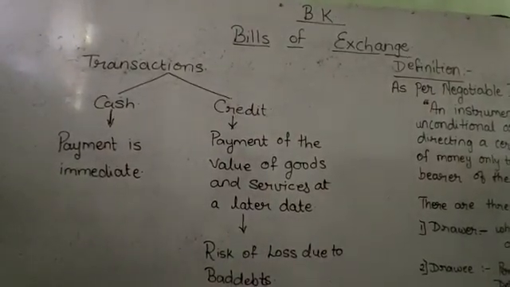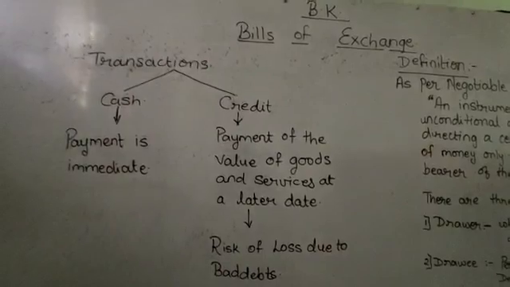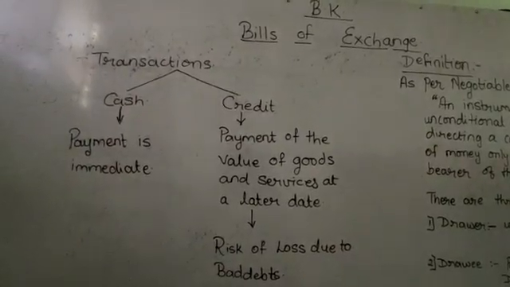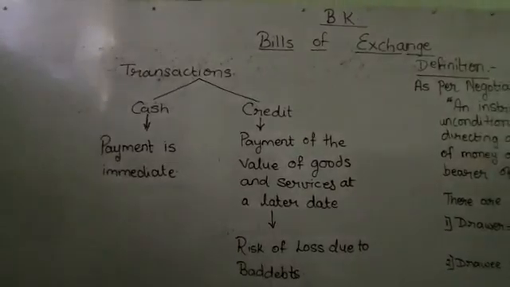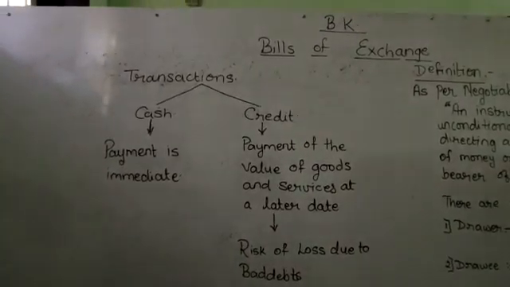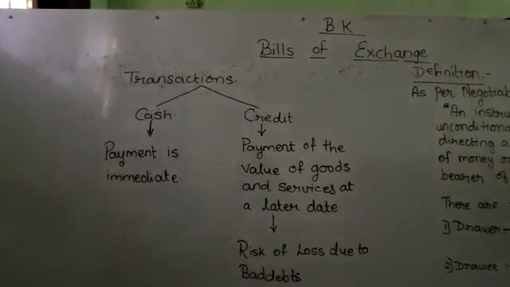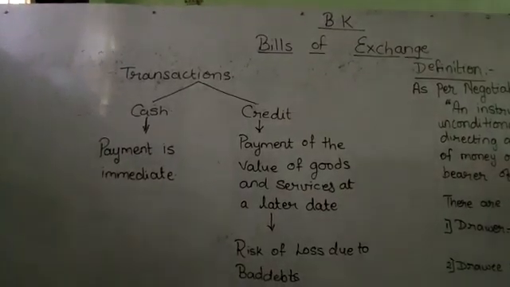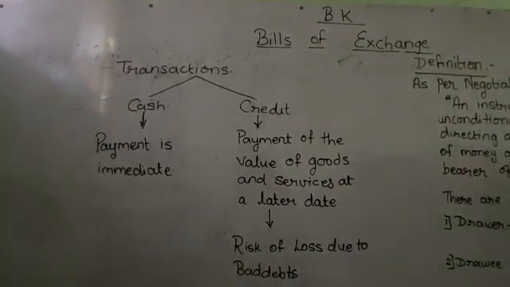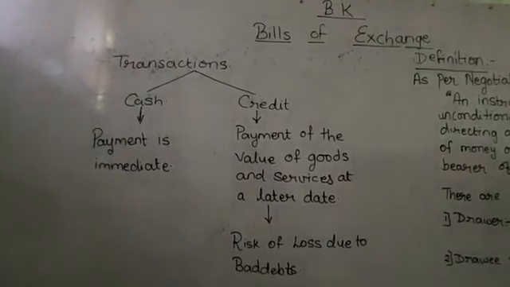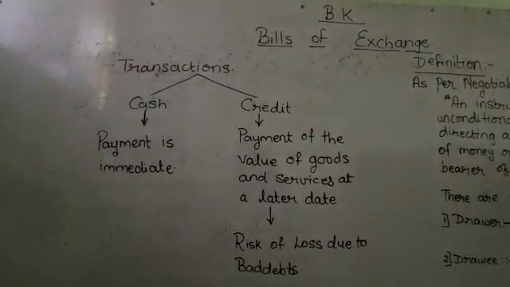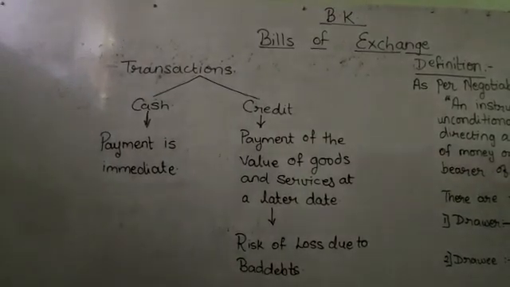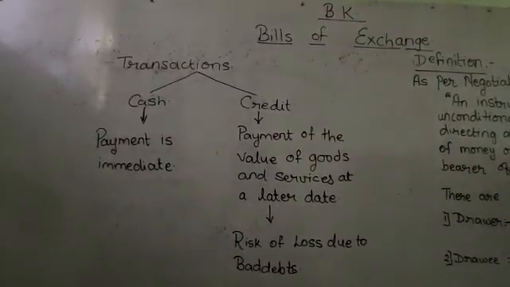Okay, now we begin with the introduction of bills of exchange. As you all know, there are various types of transactions which are conducted in business life. You are very well aware of the meaning of the word transaction. Transaction is the exchange of goods or services for money or money's worth.